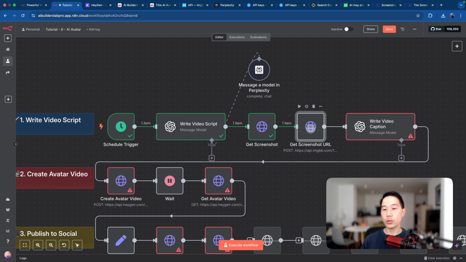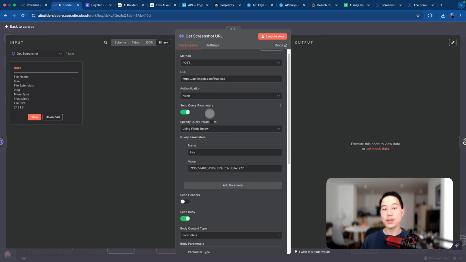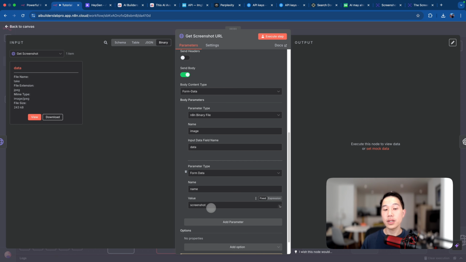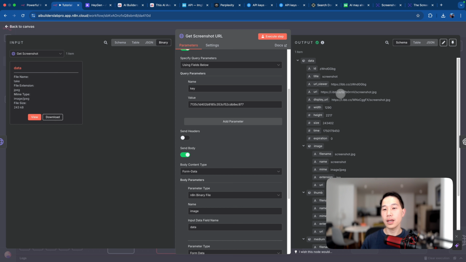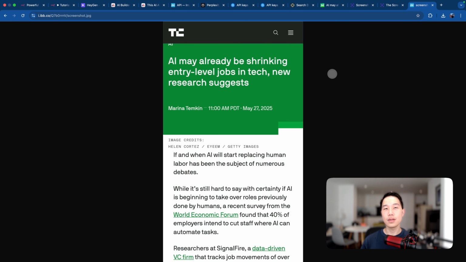We'll click on this Get Screenshot URL node and just paste this inside this key field. Now, essentially what this node is doing is hitting this upload URL with a post request and sending in the key as a parameter, as well as the data file, that is the image file that we have just generated, to this request, as well as a file name called screenshot. And if we just execute this step, it will then bring us a hosted URL for that particular image. So now if you just copy and paste this into our search bar, you can see that this is now in a hosted URL manner for this image.